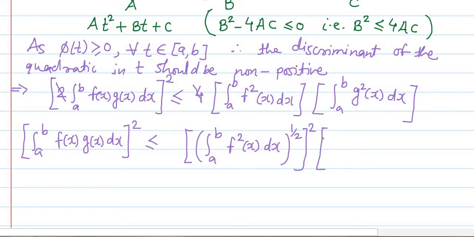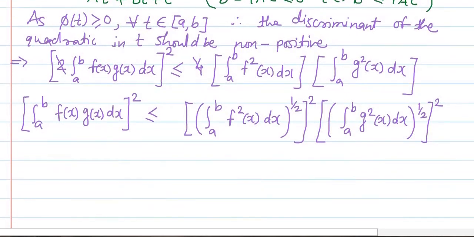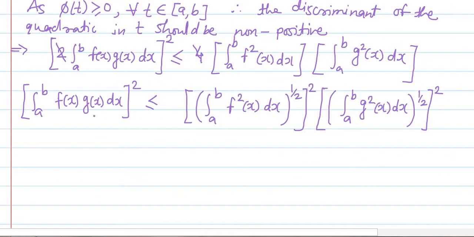Similarly, the second factor can be written as integration a to b g square x dx to the power 1 by 2, and it is squared. Now the left hand side is a perfect square, the right hand side is also a perfect square, and both are non-negative. Therefore by taking the positive square root of both sides we will get